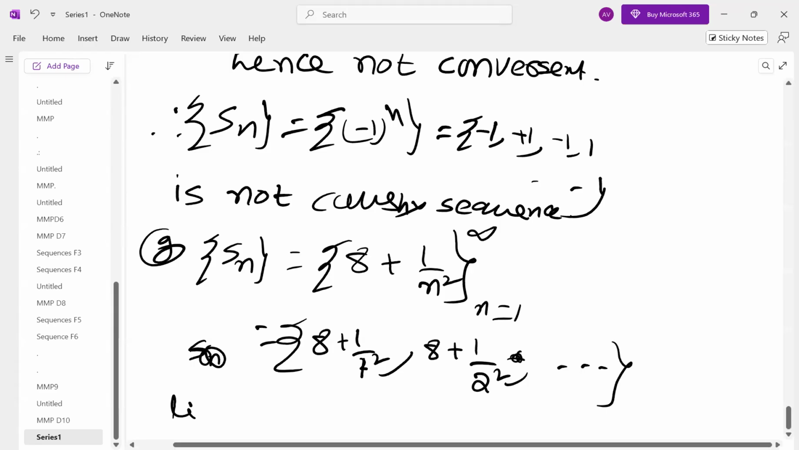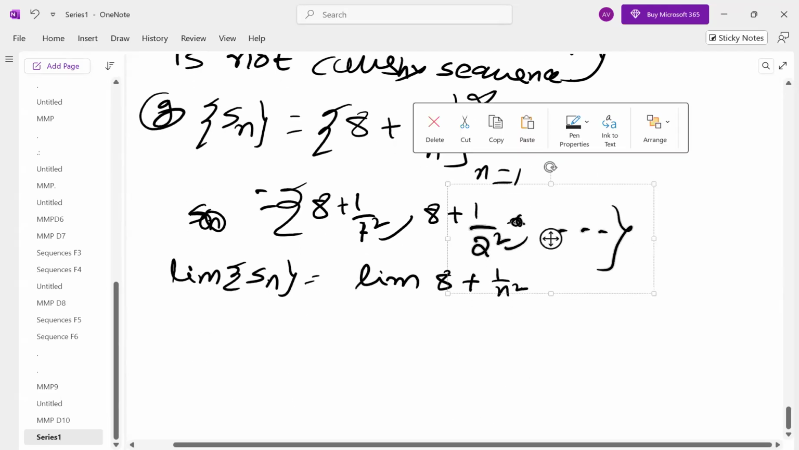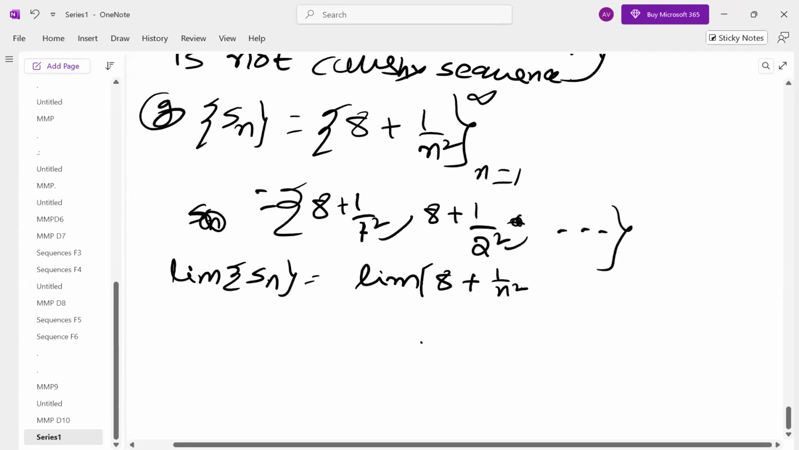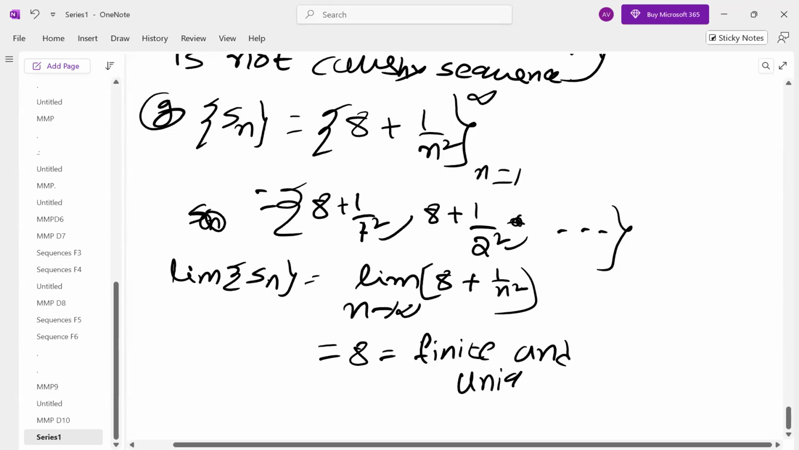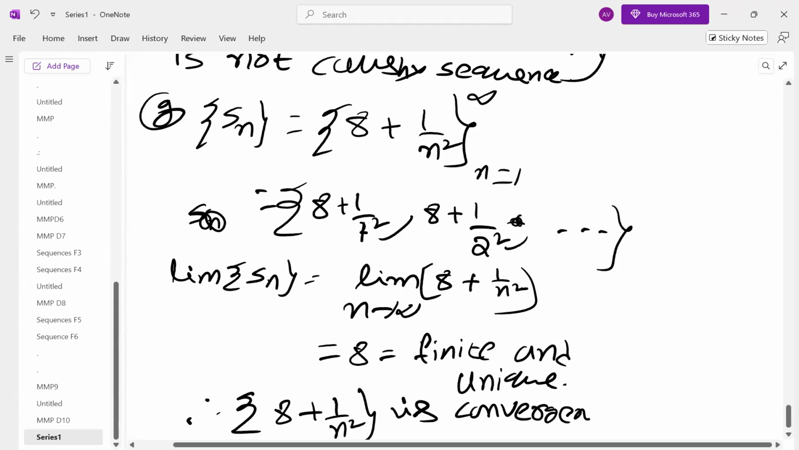So what is the limit of the nth term? Only when you get (-1)^n do you go for the even and odd concept. So the limit of 8 plus 1 by n squared, as n tends to infinity, 1 by infinity is 0, so the limit is 8, finite and unique. Hence convergent. Therefore, the sequence Sn is convergent, hence Cauchy. So without putting pen on the paper, you can answer.